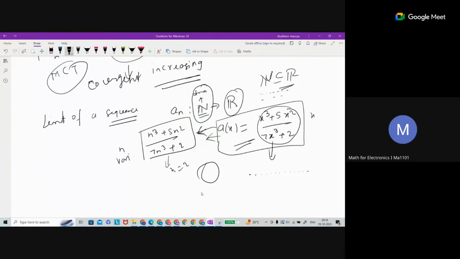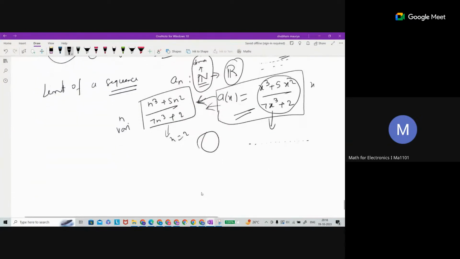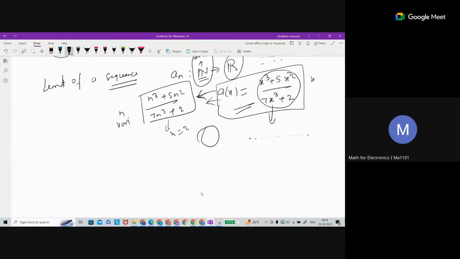And what is the limit? The limit is when we give a very large input, where does the output go? Is the output coming near a fixed number, or is it going to infinity? You give a very large number as input, is the output also a very large number or not?